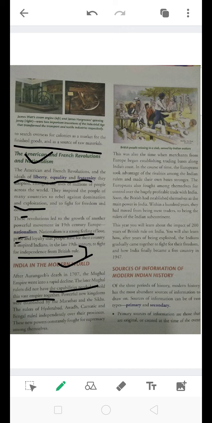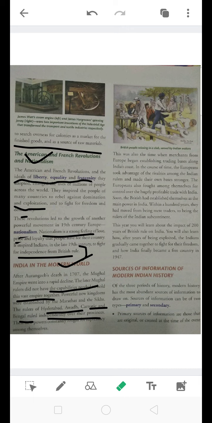Powerful new kingdoms were established by the Marathas and the Sikhs. The rulers of Hyderabad, Awadh, Karnataka and Bengal ruled independently over the provinces. These new powers constantly fought for supremacy among themselves. Supremacy means each and everyone wanted to be superior. Everyone wanted their own emperor to rule the most. So they were constantly fighting amongst each other over who is more superior and who can get the most.